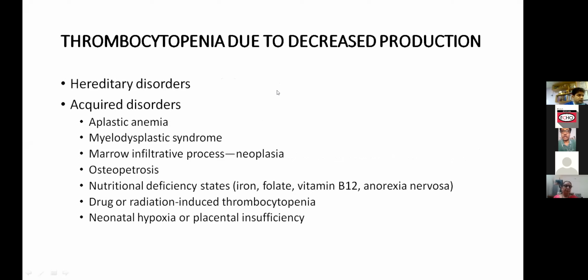What are the causes of thrombocytopenia because of decreased production? That will include hereditary disorders and acquired disorders. The acquired disorders are the common ones because the hereditary disorders are very rare presentations. In the acquired disorders, the common presentations would be in aplastic anemia, myelodysplastic syndromes, marrow-infiltrative processes like neoplasias, osteopetrosis, nutritional deficiency states as in iron, folate, or vitamin B12 deficiency, and even in anorexia nervosa. Even drugs and radiation-induced thrombocytopenia could be there, and neonatal hypoxia or placental insufficiency could also lead to thrombocytopenia.